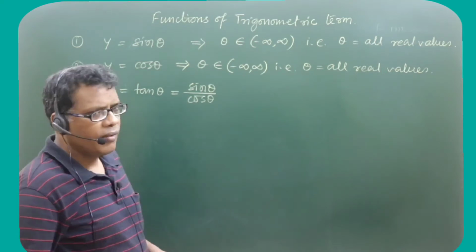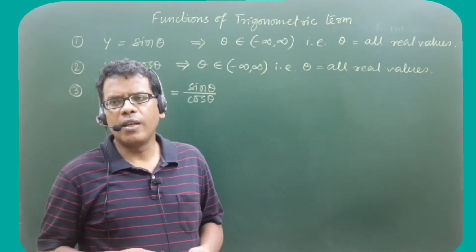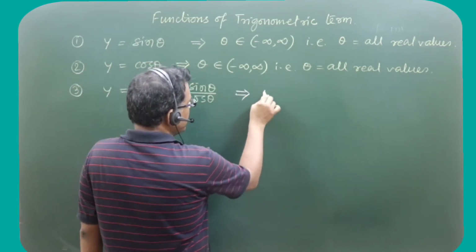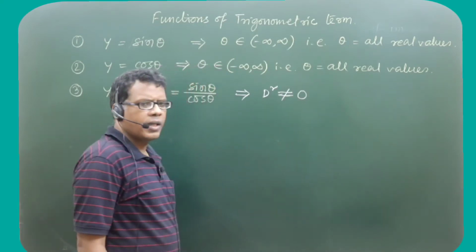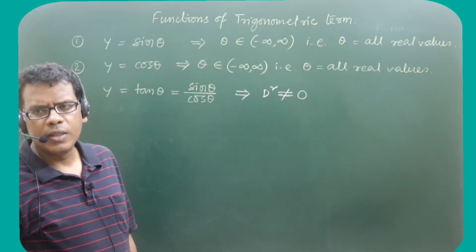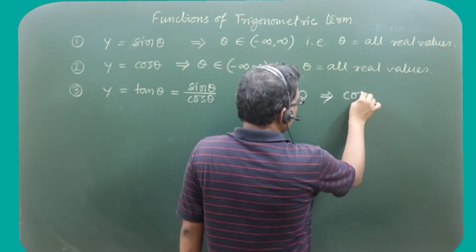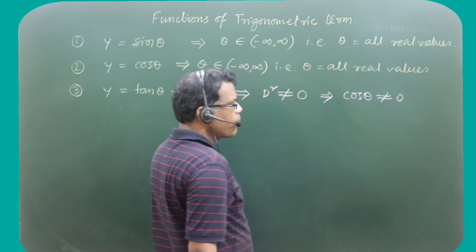So whenever a mathematical form exists in numerator to denominator format, this implies that the denominator should not be equal to 0. The denominator can be anything, but it should not be 0. So the corresponding denominator in this case, that is cos theta, should not be equal to 0.